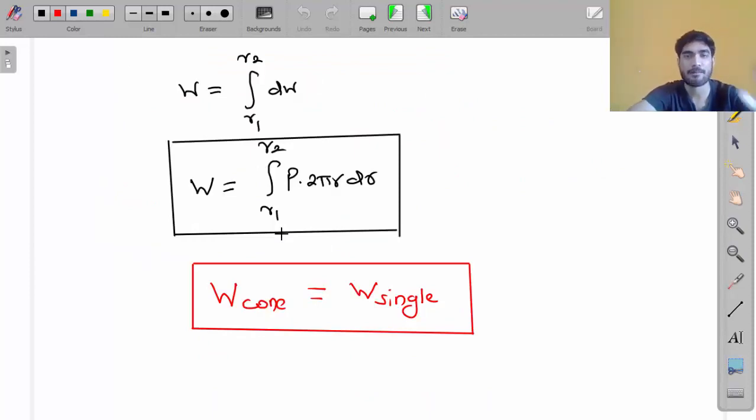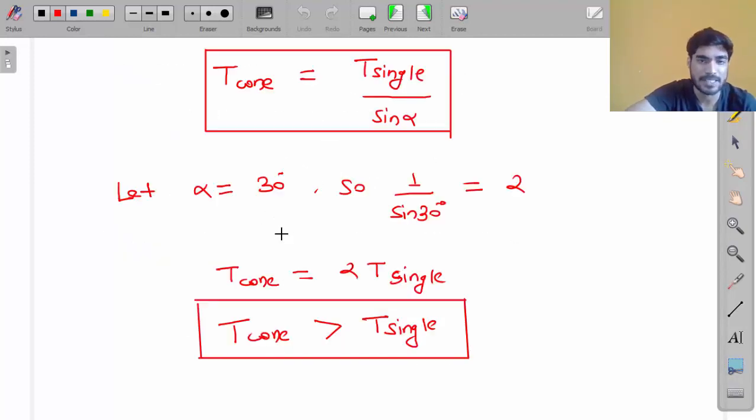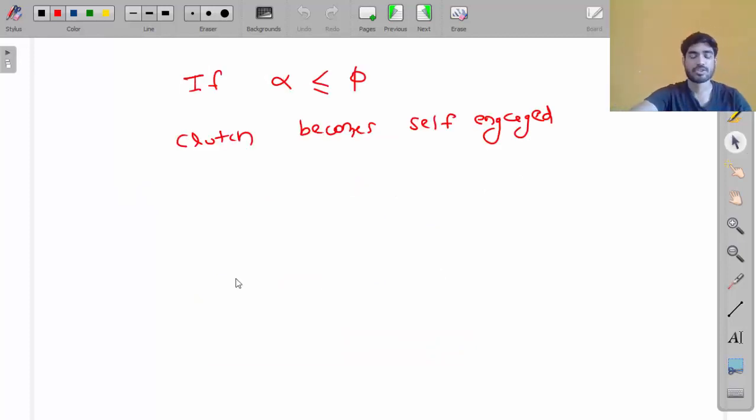If you memorize the equation of single plate clutch, W of cone clutch is equal to W of single plate clutch, and torque of cone clutch is equal to torque of single plate clutch divided by sine alpha. That's it, my friend. So let's solve some numerical based on this cone clutch.